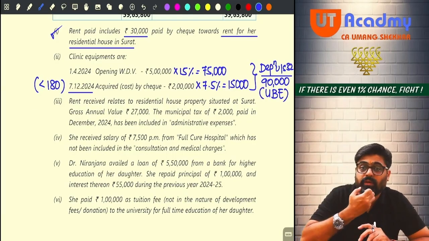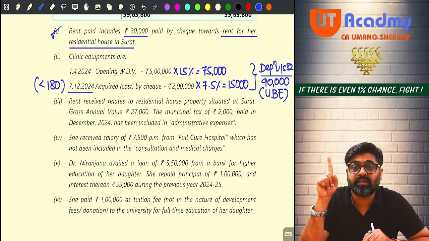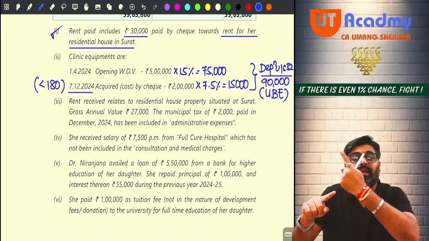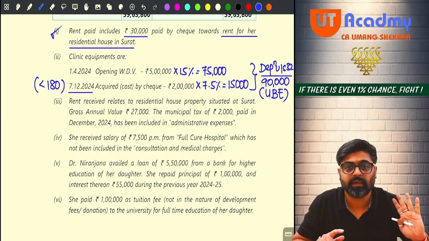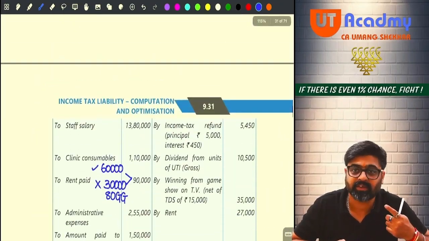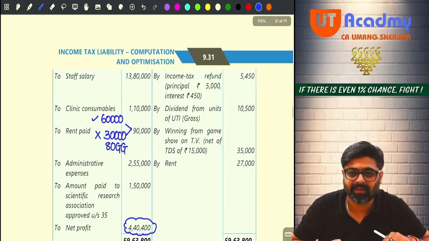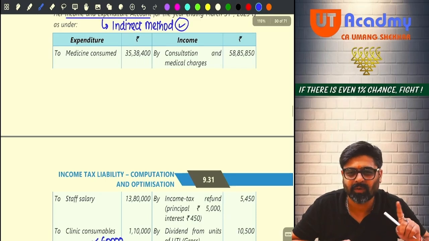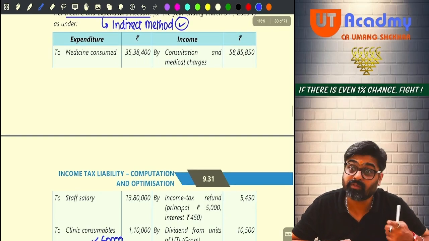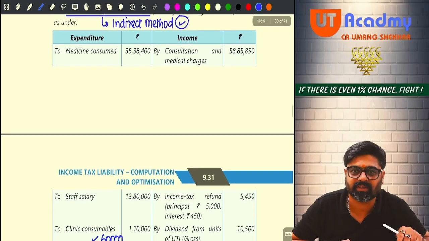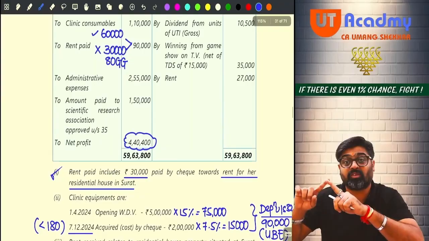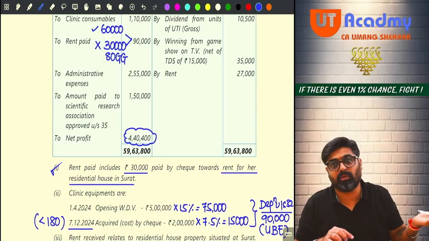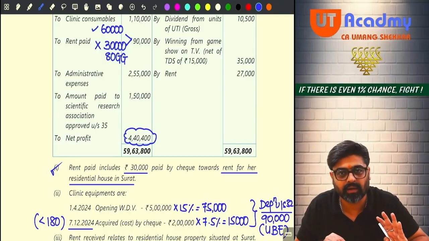But what if there was some depreciation above? That was the depreciation as per P&L, as per books. That is not allowed. So add back that depreciation and reduce this one. Getting my point? But you are lucky that the depreciation is not given here. Why not given? This is not a P&L, this is an income and expenditure account, and in an income and expenditure account you never record depreciation. If this had been a P&L, they would definitely have given depreciation also. So depreciation as per books should not be reduced. Add it back. This should be reduced, but it was not reduced, so reduce it separately. Got it, sir?